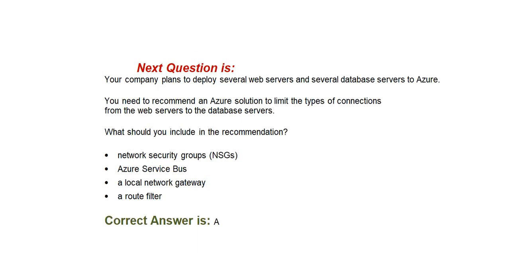Next question is, your company plans to deploy several web servers and several database servers to Azure. You need to recommend an Azure solution to limit the types of connections from the web servers to the database servers. What should you include in the recommendation? Option A, Network Security Groups, NSGs. Option B, Azure Service Bus. Option C, a local network gateway. Option D, a root filter. Correct answer is option A, Network Security Groups, NSGs.